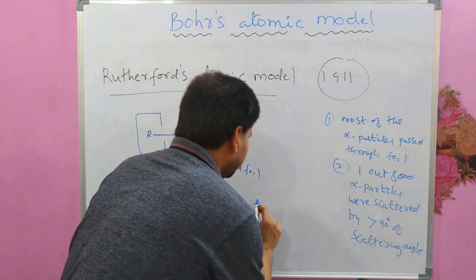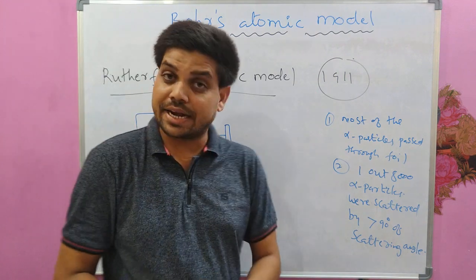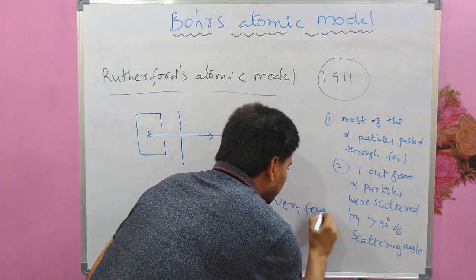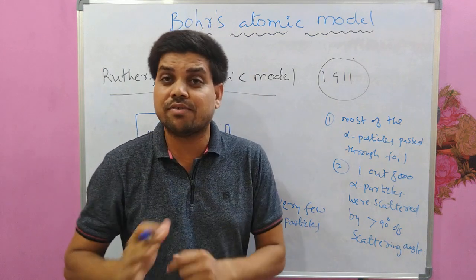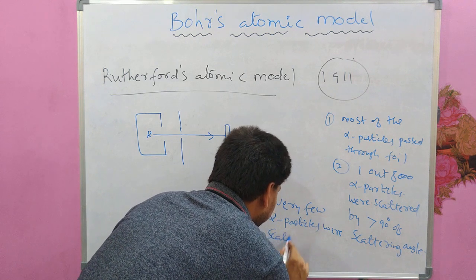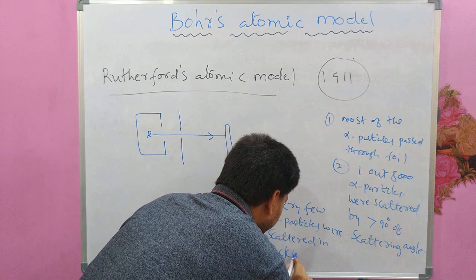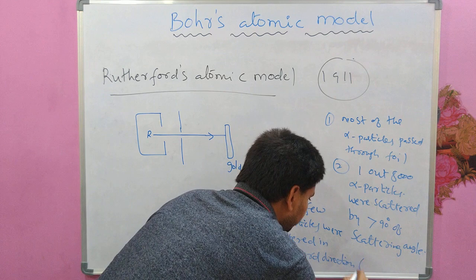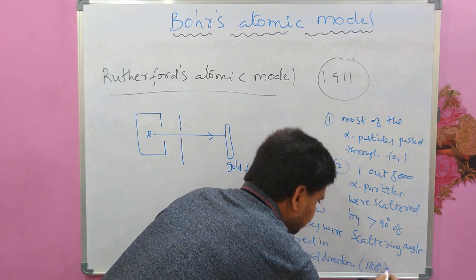And the third point he could observe was that very few alpha particles were scattered in the backward direction, which means the scattering angle is 180 degrees.